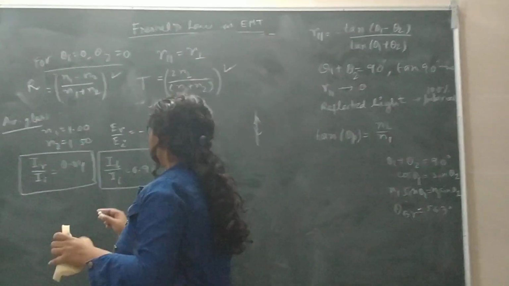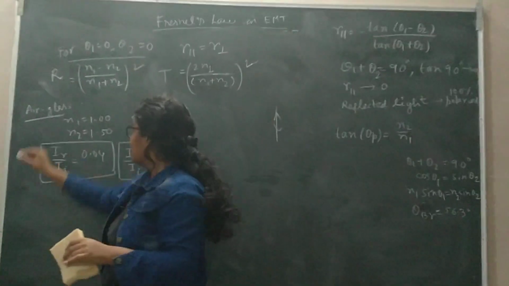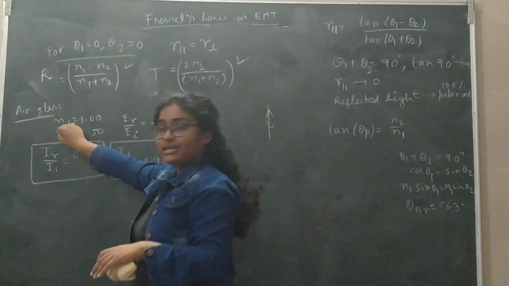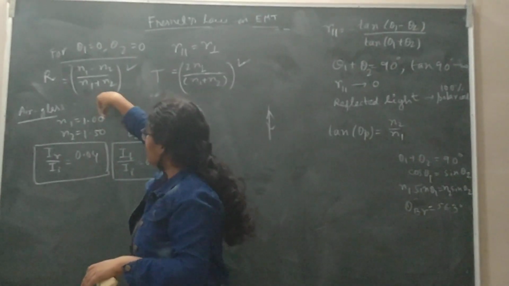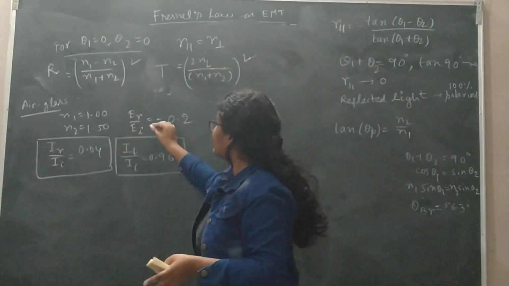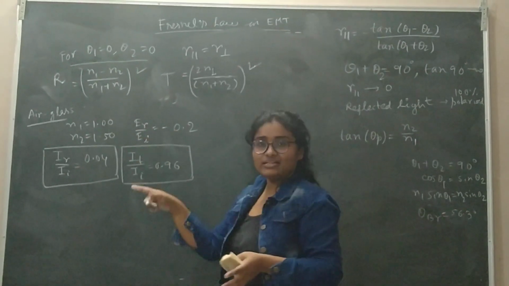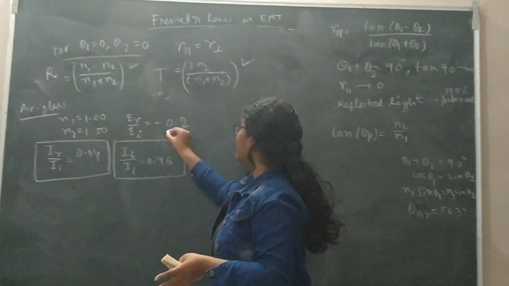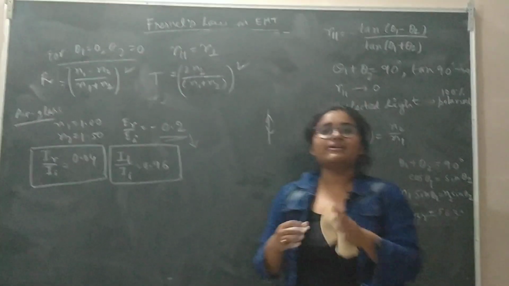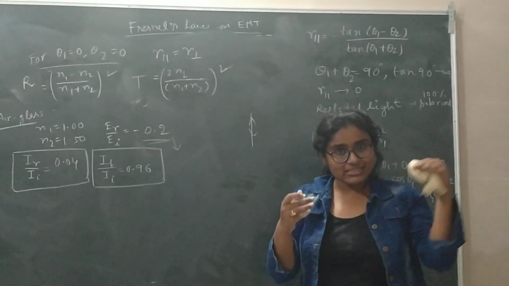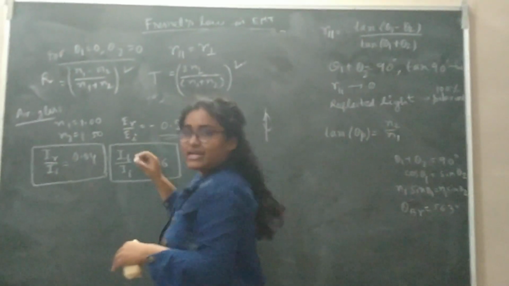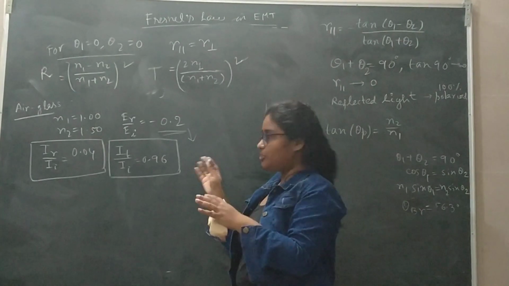Okay. Now suppose we have a real life example like the air-glass boundary, where N1 is the air and I take N2 as the glass surface. So N1 will be 1 for the air and N2 1.5 for the glass. And so ER by EI, the electric field component of the reflected light over that of the incident light, will be minus 0.2. Why is it minus? The minus sign means there is a phase change of pi between the incident electric field and the reflected electric field. So ER by EI equals minus 0.2.